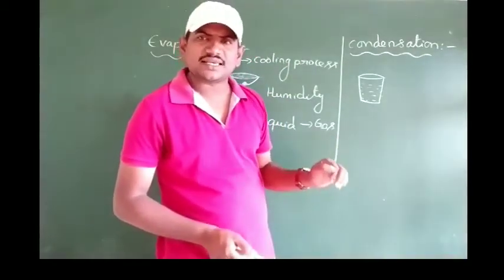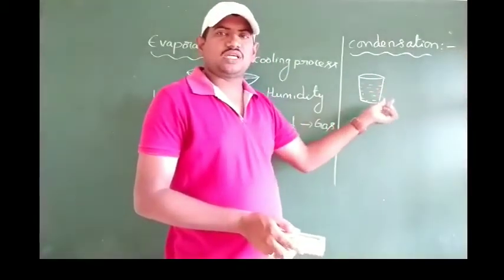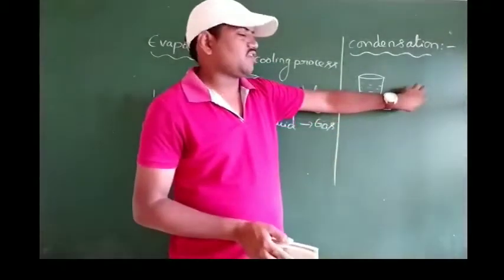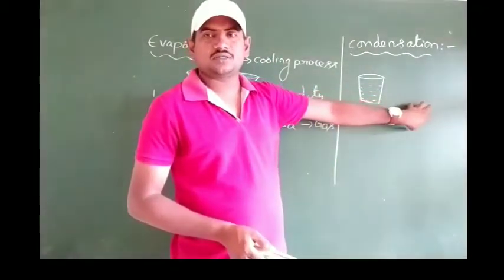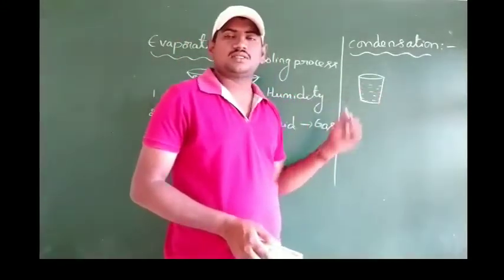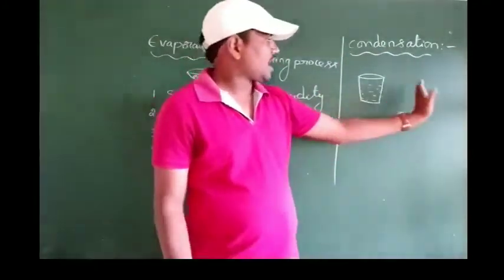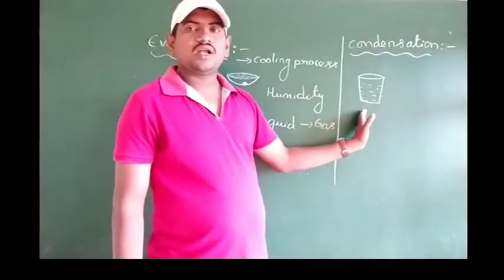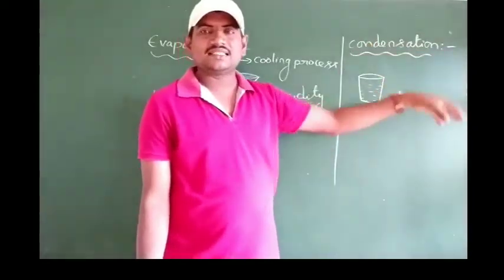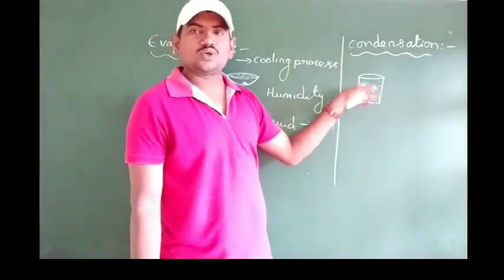Here the phase change takes place from gas to liquid. In the surroundings, before this incident, they were in the gas state. But whenever their energy is lowered, they try to form small droplets, and this process is called condensation. So the phase change from gas to liquid at any temperature is known as condensation, as their energy is decreased and that energy is transferred to the glass molecules, and again from the glass molecules to the water molecules.